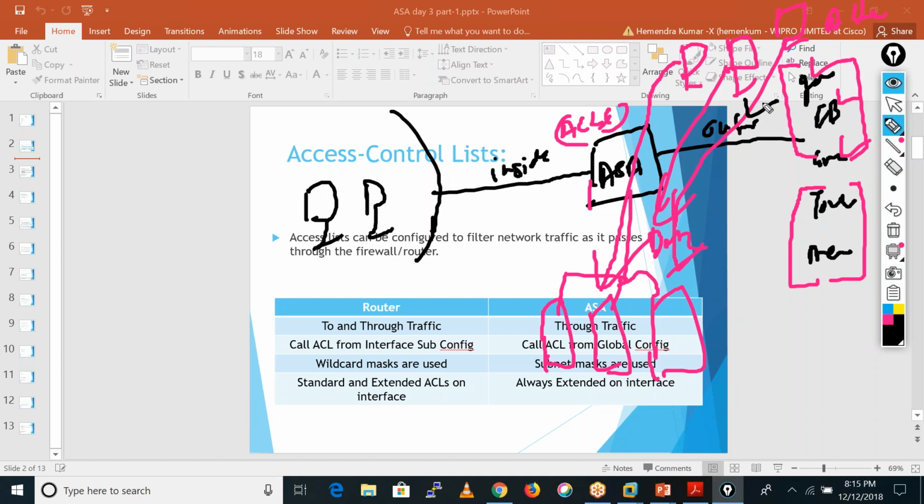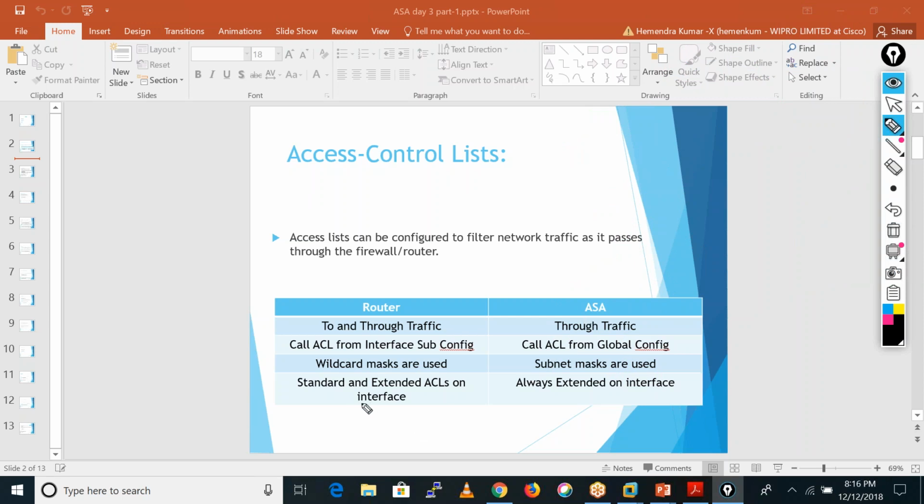So if you want to block the traffic which is initiated by that attacker, for that you also need to define the access list. It controls the traffic which is going through your network and which is coming into your network. If we want to achieve that kind of task, we will achieve it by using the ACL only. We do not have other things to do that. So this is the difference between router ACLs and ASA ACLs.